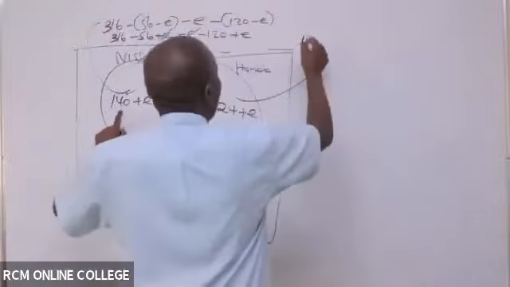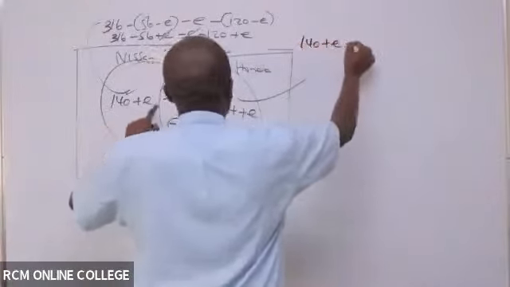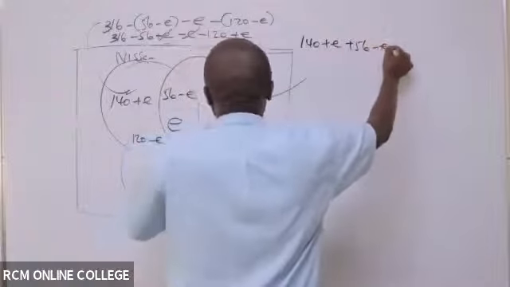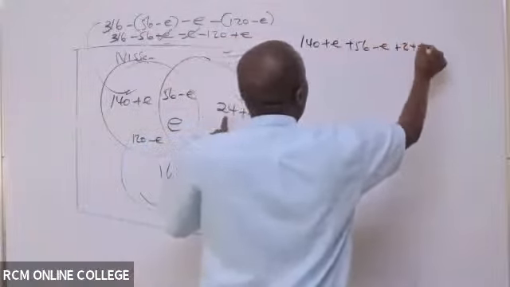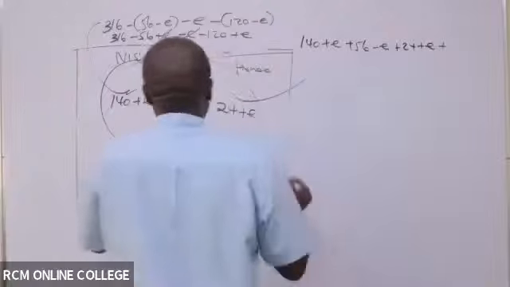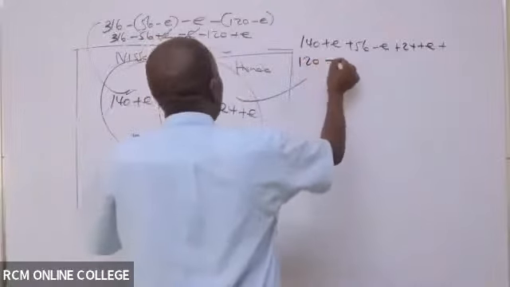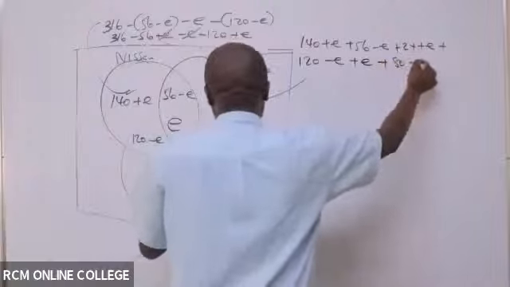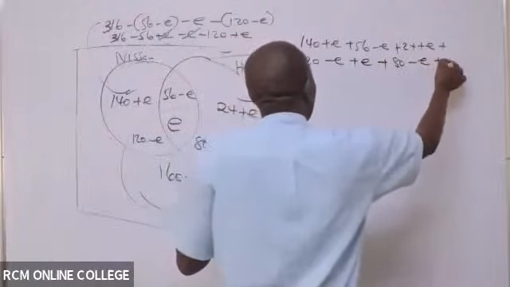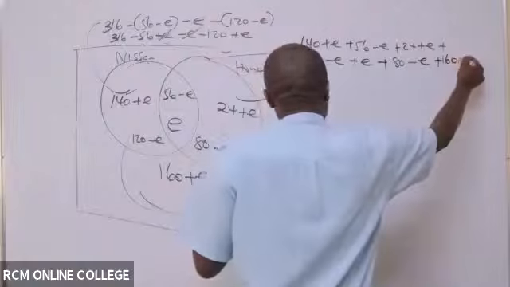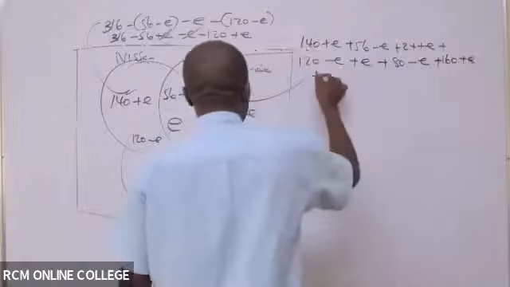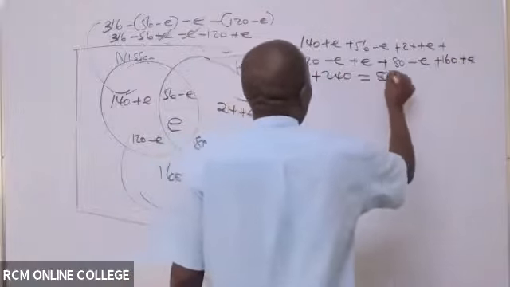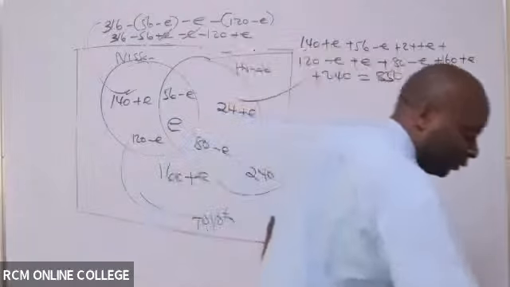Alternatively, we have here 140 plus E plus 56 minus E plus 24 plus E plus 120 minus E plus 80 minus E plus 160 plus E plus 240 equals 850.